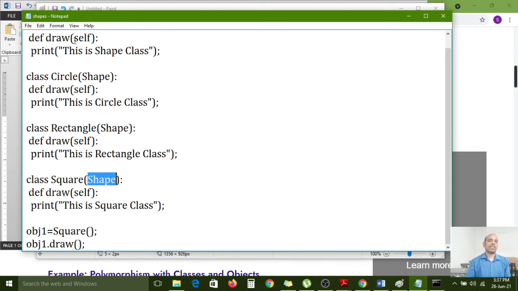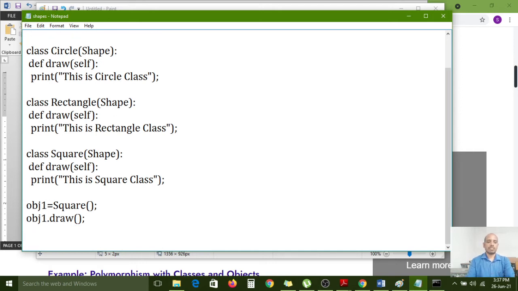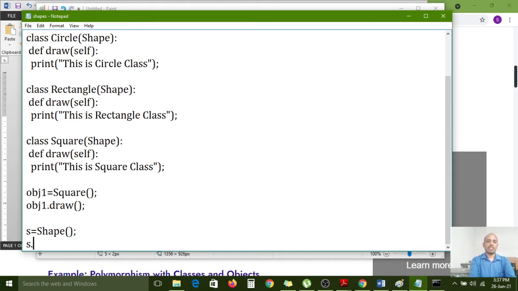If you want to execute the same method from the Shape class, then you need to create a Shape class object first. So s is the Shape class object. Now I am creating the Shape object, s. s.draw, I am using that method.